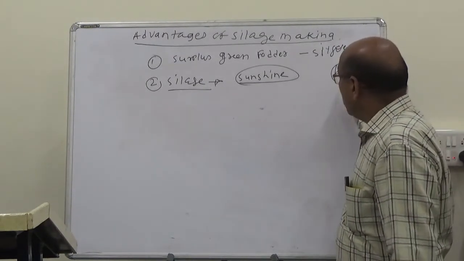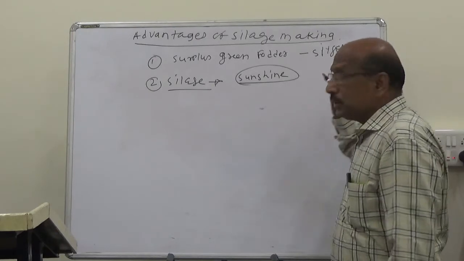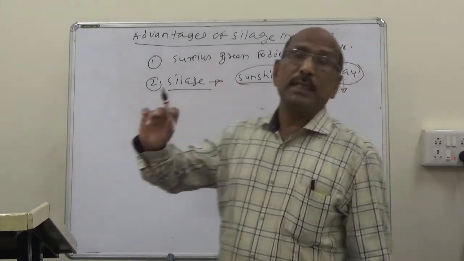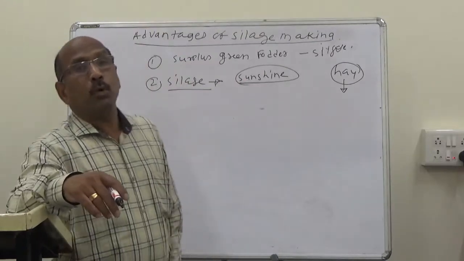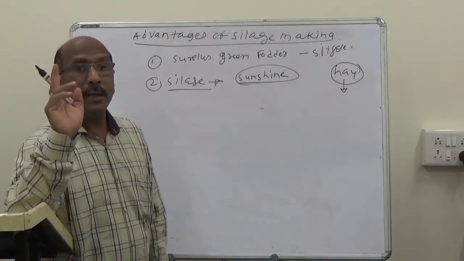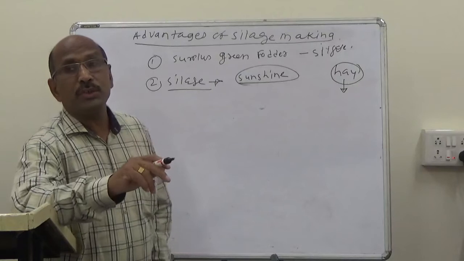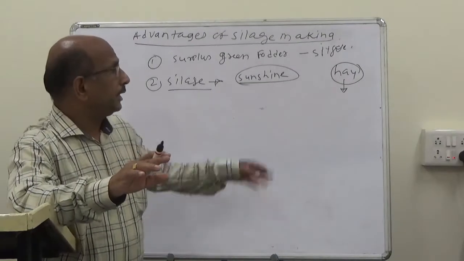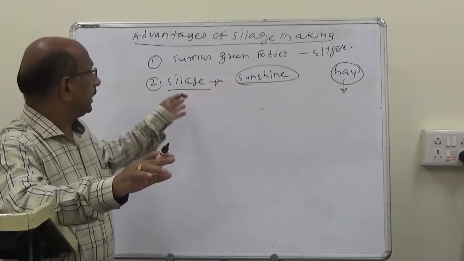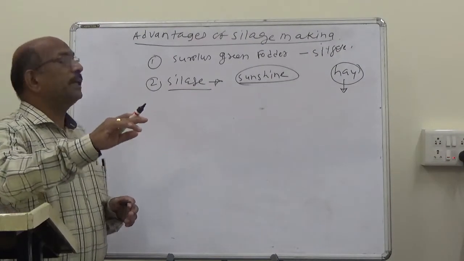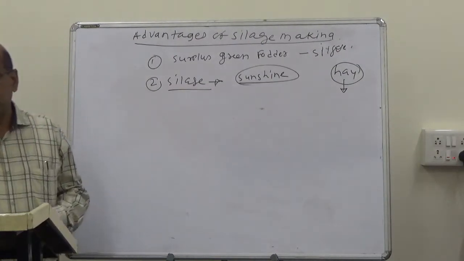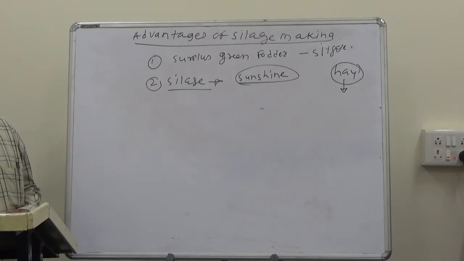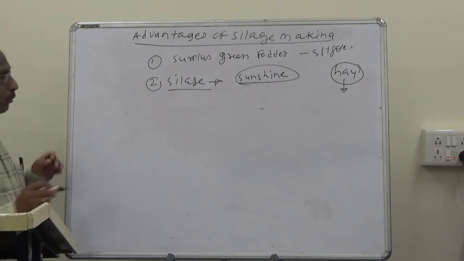Hay is green fodder preserved at the blooming stage by reducing its moisture content. So silage can be prepared when sunshine is not available for hay making.